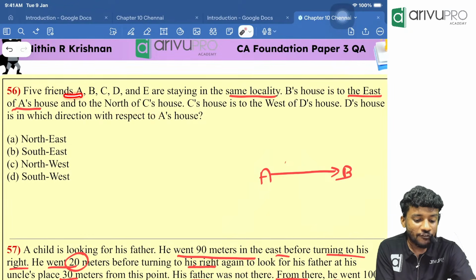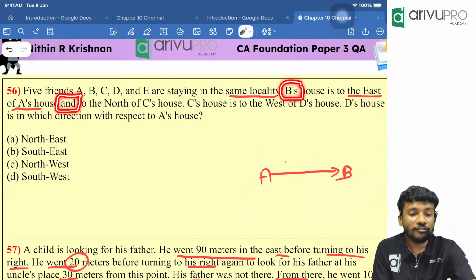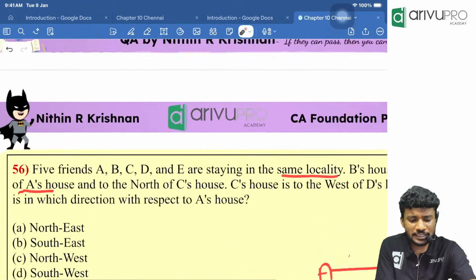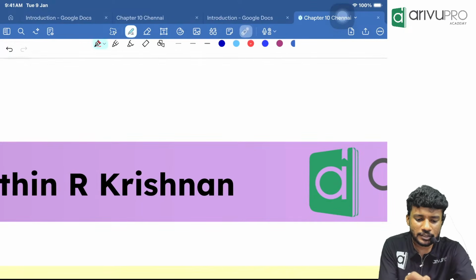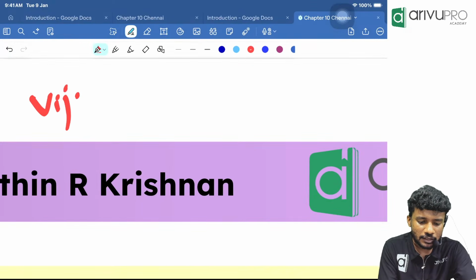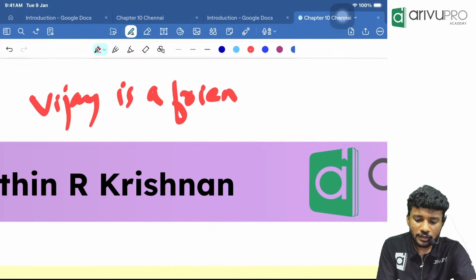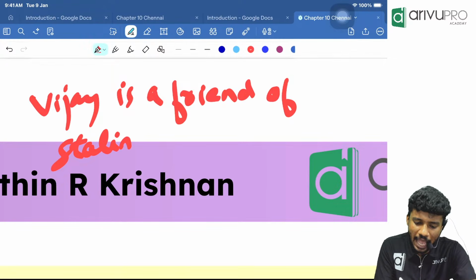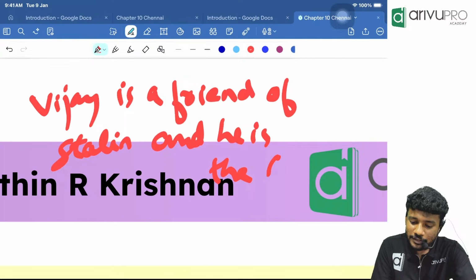People, whenever "and" is in the picture, we are talking about the first person. I will give a very easy example so that you will not forget this. Vijay is a friend of Stalin and he is the CM.